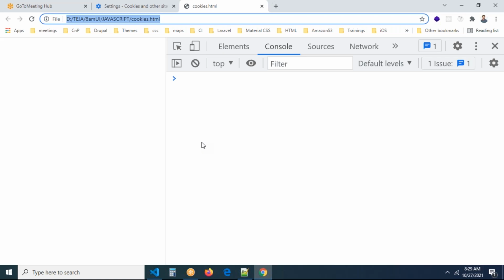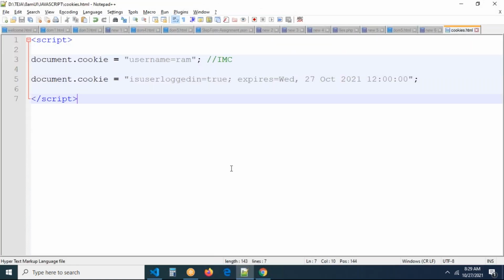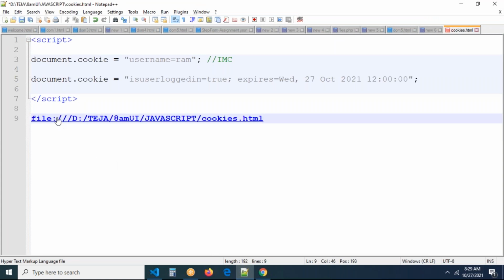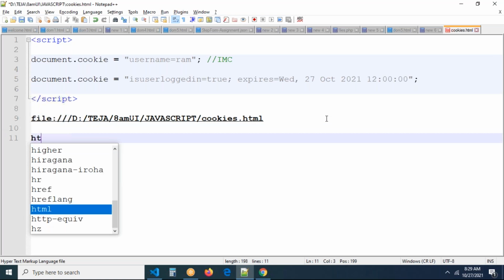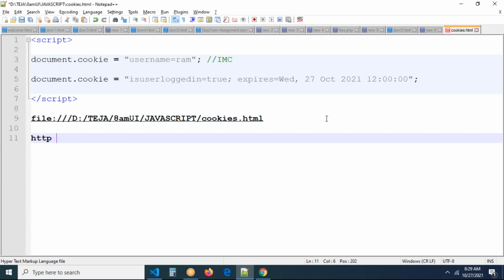You're executing the file path, and the file protocol does not support cookies. So cookies are attempted to be created, but they are not created. Always remember, cookies work with the HTTP protocol only.